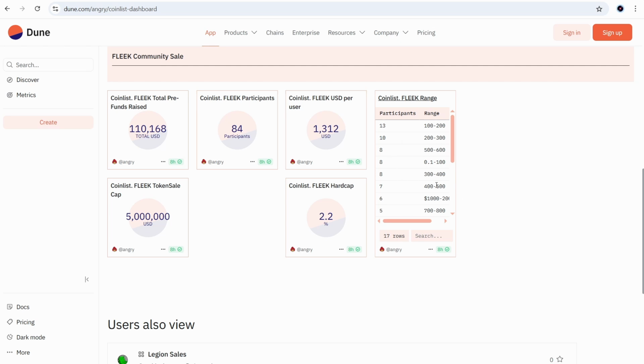The total amount is $110,000. The goal is to raise $5 million. From these statistics, we can make a decision about how much to invest.